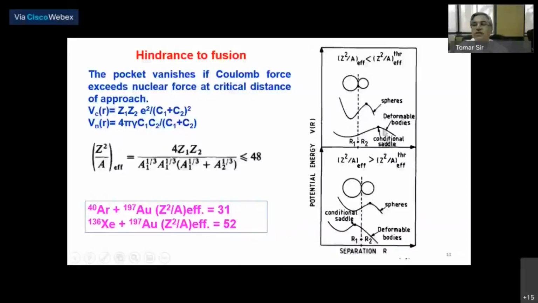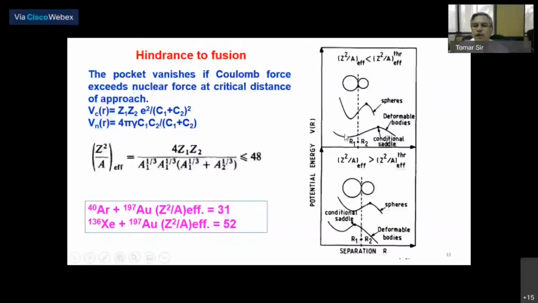At this point, the different degrees of freedom like mass, energy, charge start to equilibrate. And so the composite system can come inside this conditional saddle, they can fuse together, and then this will evolve to fission.